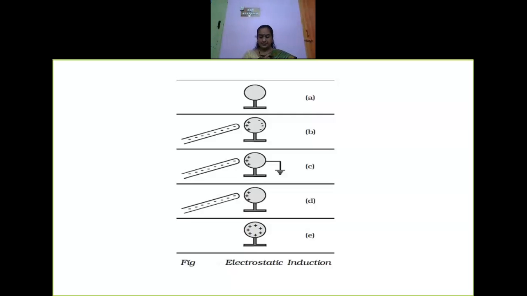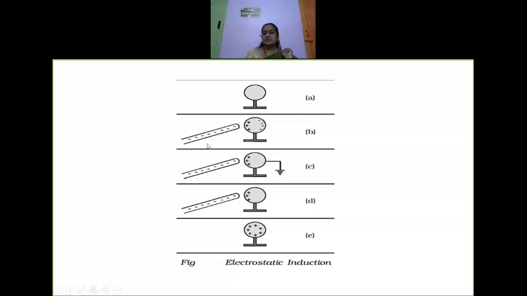Now what happens as soon as I bring the negatively charged rod near the sphere? As I said earlier, in the sphere, which is a conductor, the charges are neutral. But when I bring this negative charge, the negative charge of the rod repels the electrons. You have positive and negative charges here.